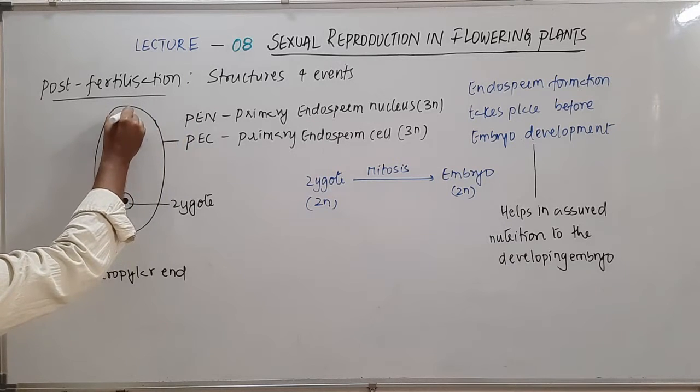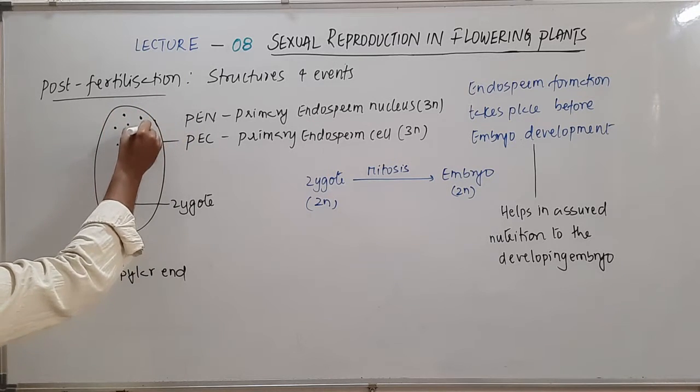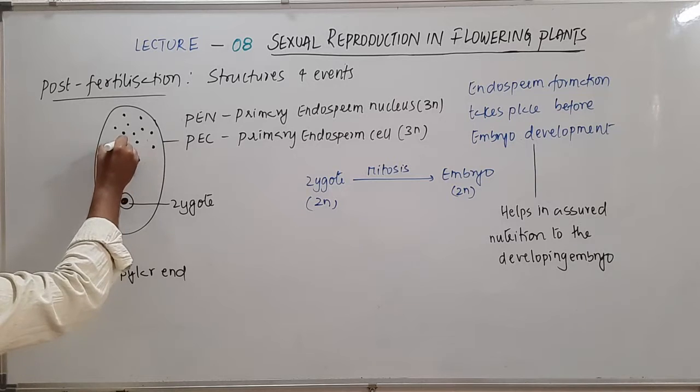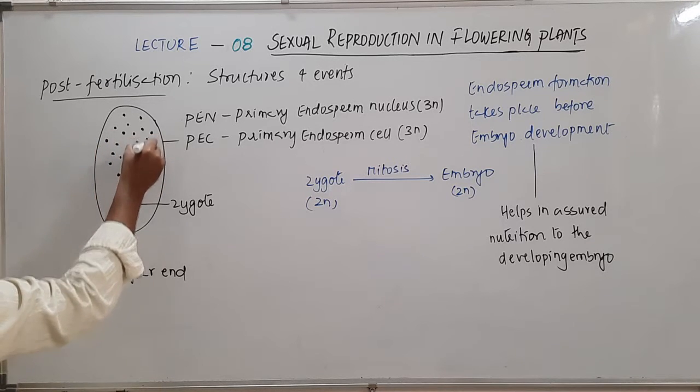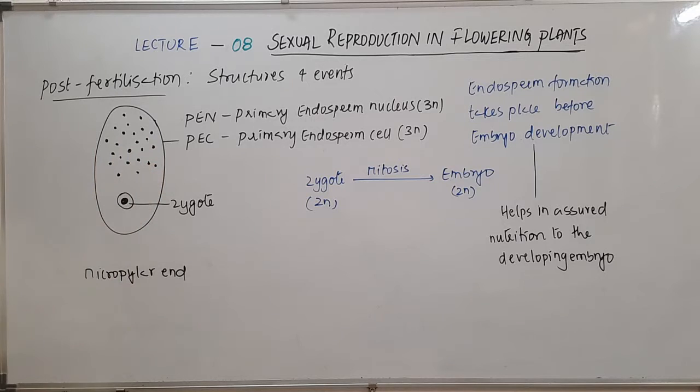So in this case, all these divisions are called free nuclear divisions. I hope you still remember what is the meaning of free nuclear divisions. It means those divisions which will not be followed by cytokinesis immediately, right? So this is what I say, the free nuclear divisions.